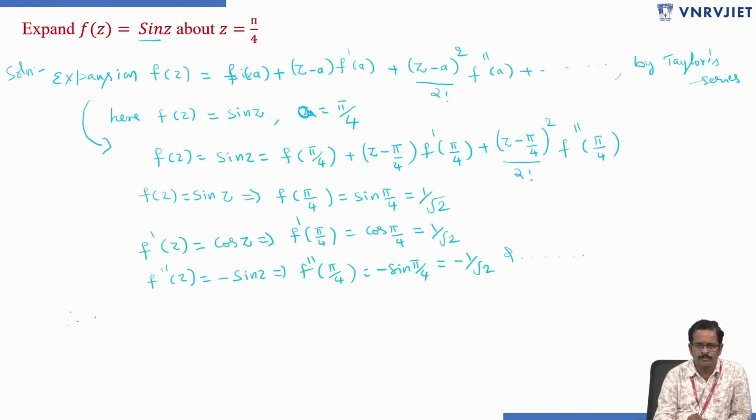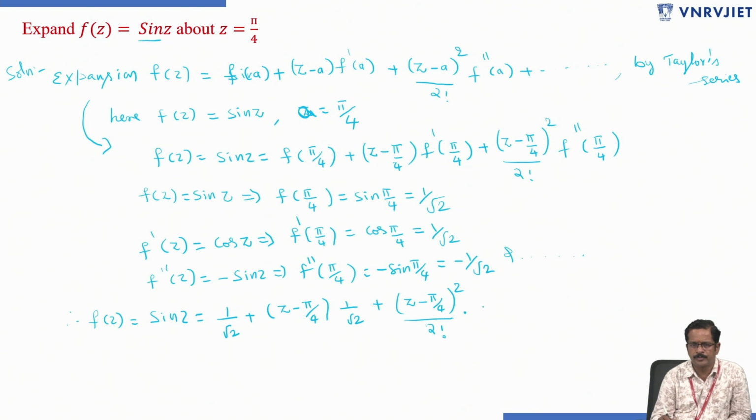So therefore f of z, sin z, equals f of pi by 4, which is 1 by root 2, plus z minus pi by 4 into f dash of pi by 4, which is 1 by root 2, plus z minus pi by 4 whole square by 2 factorial into minus 1 by root 2, plus and so on.